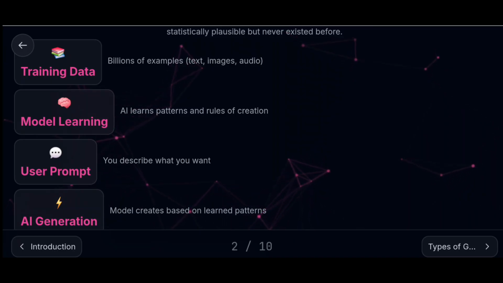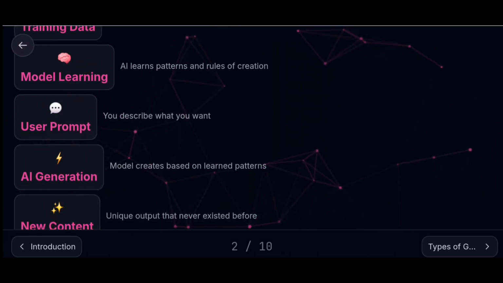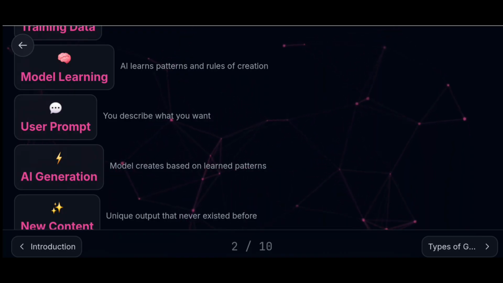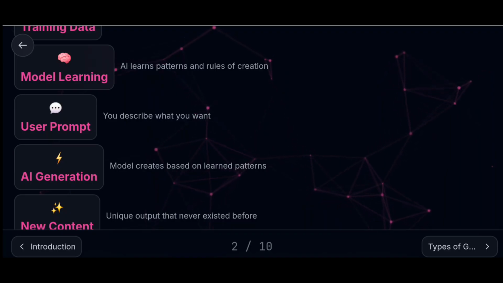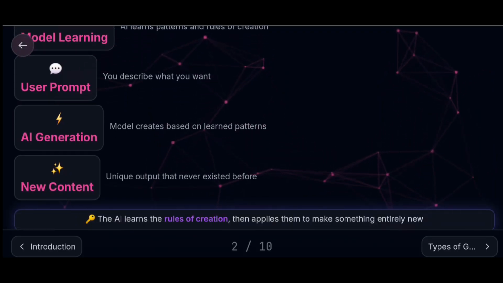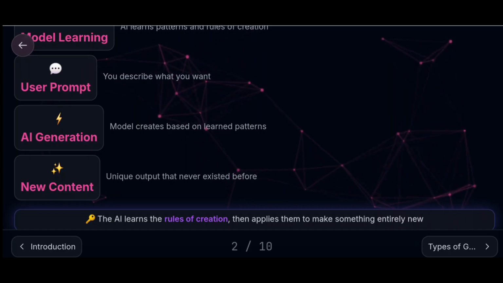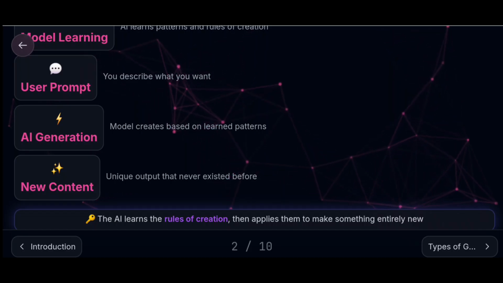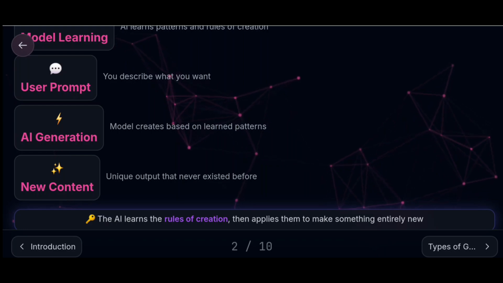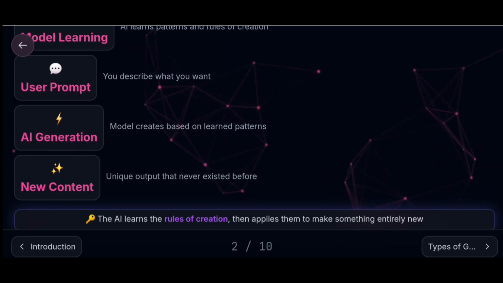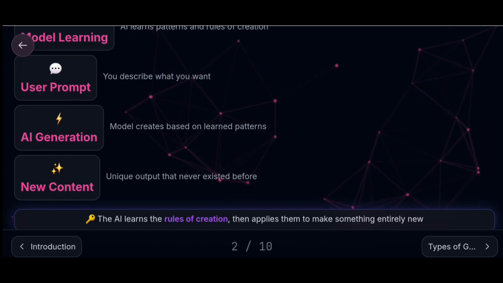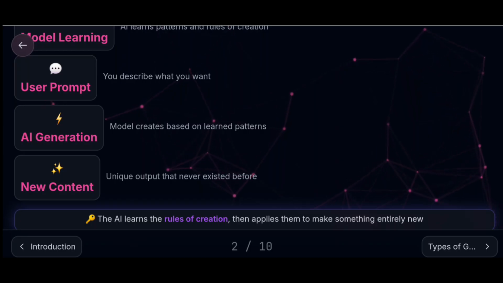Then AI generation. The model creates based on the learned patterns. Whatever patterns it learned from the training, it creates the content, and it is new content, a unique output that never existed before. So for each and every new prompt, it creates new content, not a duplicate one. The AI learns the rules of creation, then applies them to make something entirely new. That is generative AI.